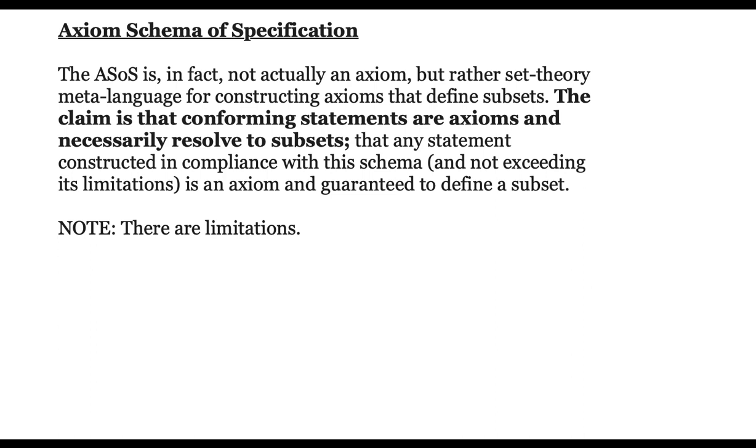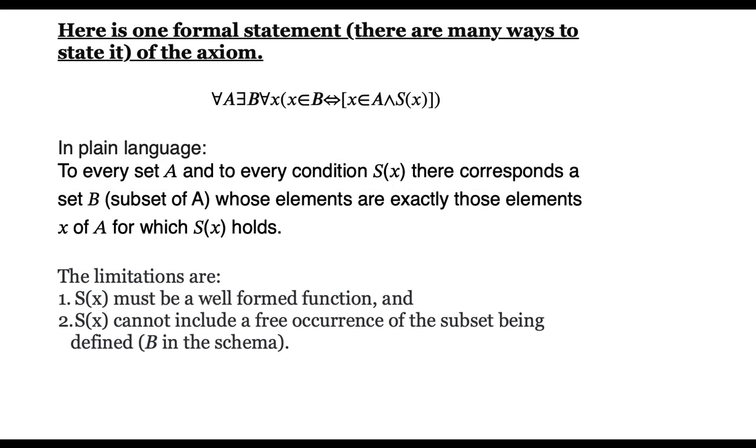The claim is that any conforming statements are axioms and necessarily resolve to subsets. Any statement constructed in compliance with this schema and not exceeding its limitations is an axiom and guaranteed to define a subset. But of course, there are limitations and they're very important. Here's a formal statement of the axiom schema in relatively plain language.